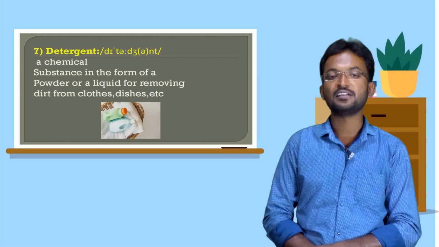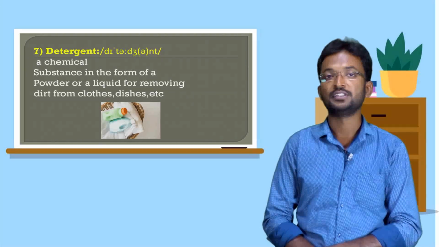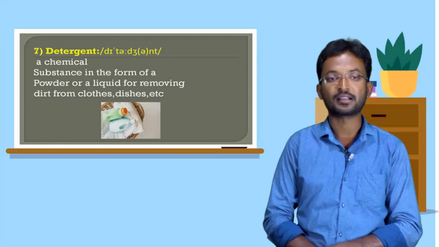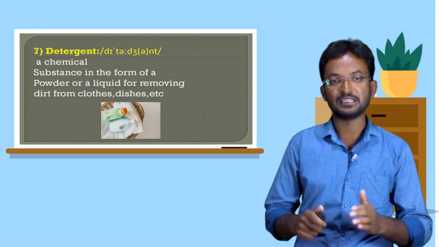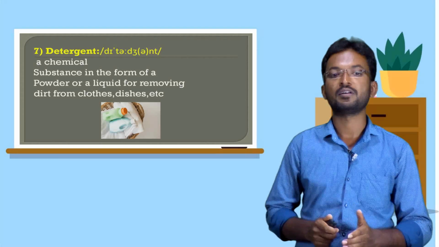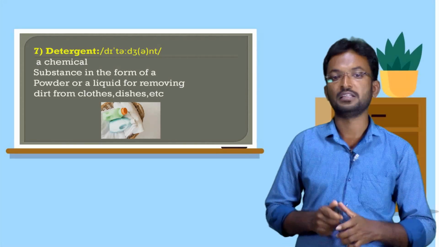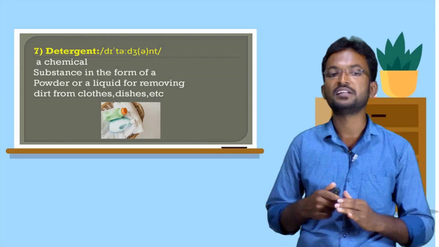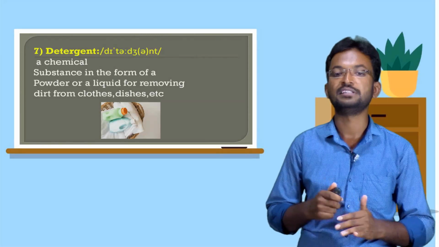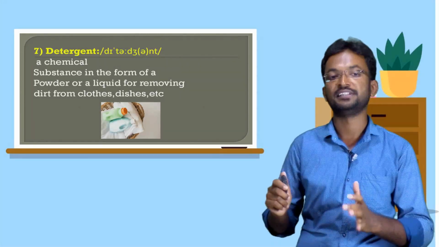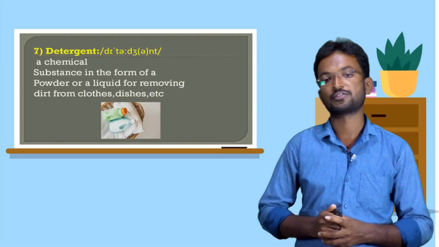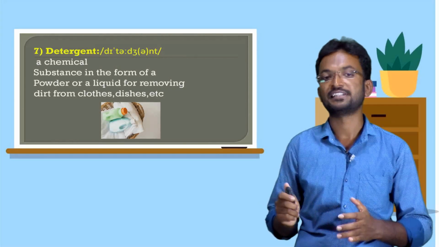What is the meaning of detergent? Detergent means a chemical substance in the form of a powder or a liquid for removing dirt from clothes, dishes, etc. That is called detergent. Our soap includes detergents.